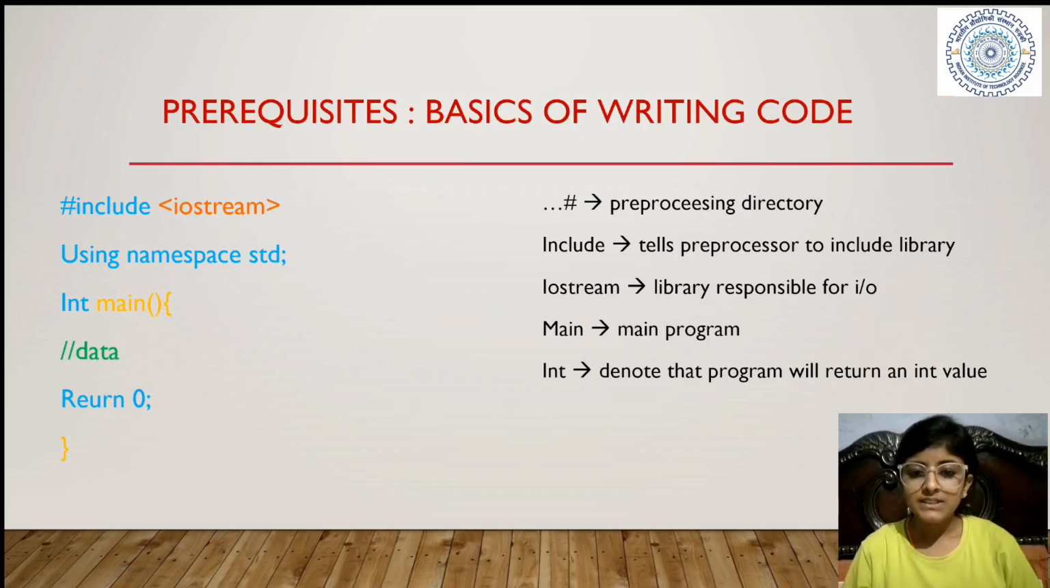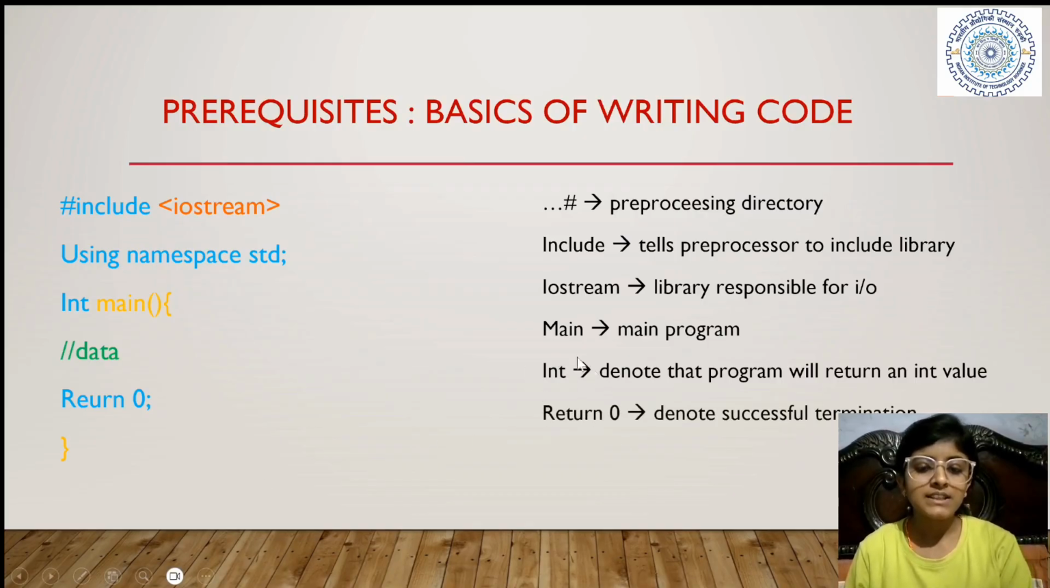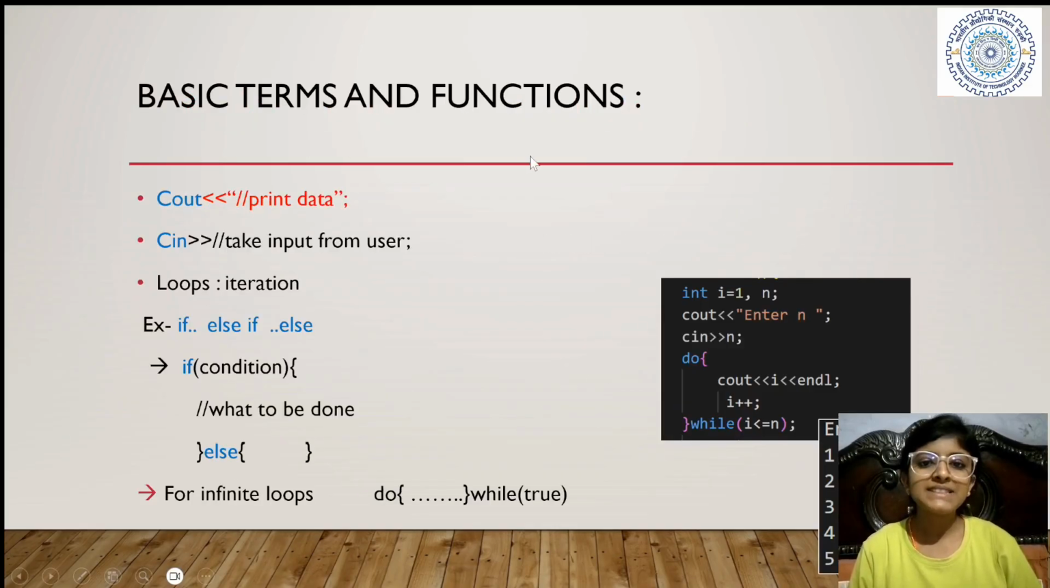Okay. Next thing is return 0. I've told that if there is int, then it will return an int value. And we have placed return 0. Basically, if we are returning 0, it means the code is compiled successfully. It is a successful termination. If I place return 1, it will be a termination, but it isn't called a successful termination. Okay. So these are basic terms and functions you need to know.